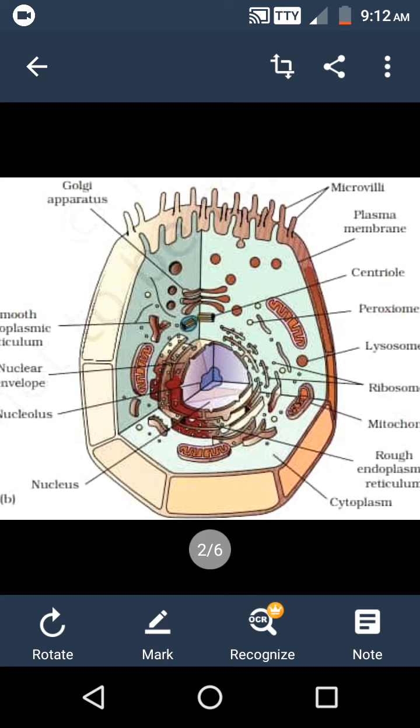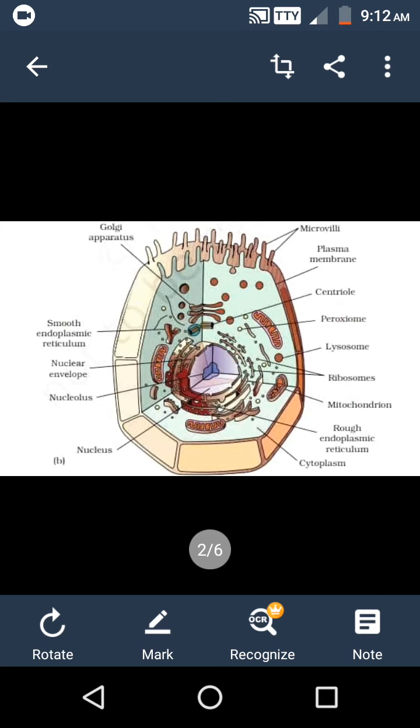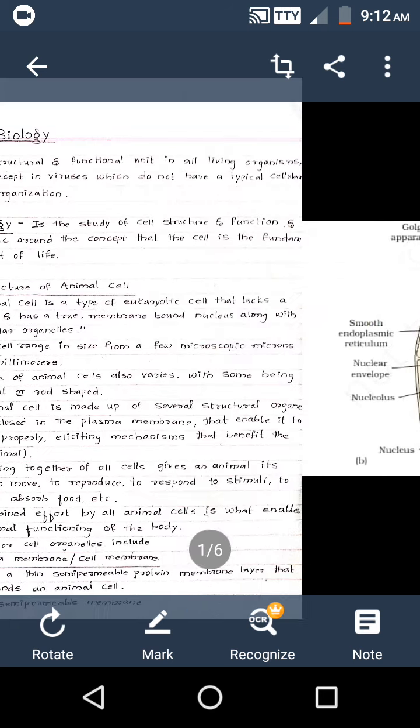Then comes the vacuoles. These are small vacuoles found within this cell, and their main role is to store food, water, carbohydrates and waste materials. These are all the cell organelles found within the cell. So this is about the ultrastructure of the animal cell.